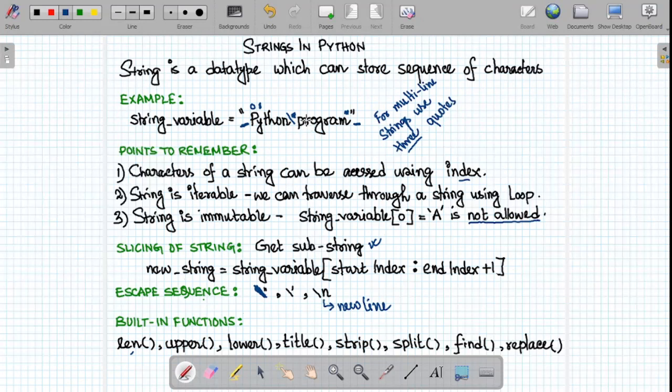Split is used to split the whole string into multiple strings. We will see what the use of it is. Find takes an argument and searches for the same argument in the string. If the argument is present, then it will provide us the initial index of the item. If not present, then it returns -1. Replace helps us to replace part of the string with some other word or characters. Let's go to the PyCharm IDE to explore string in detail.